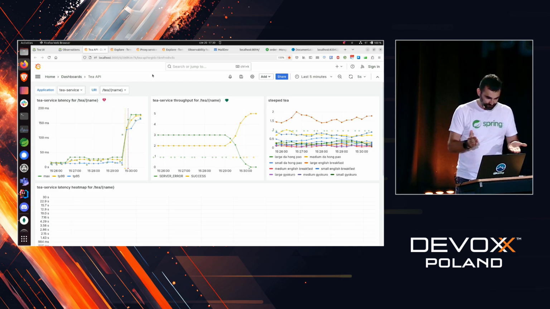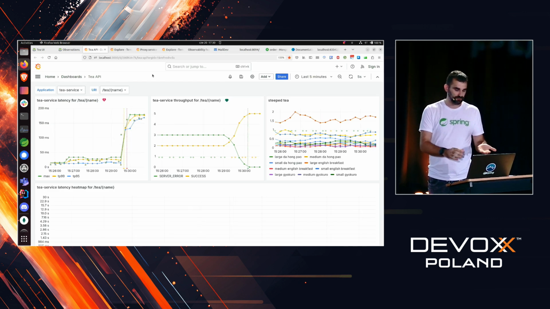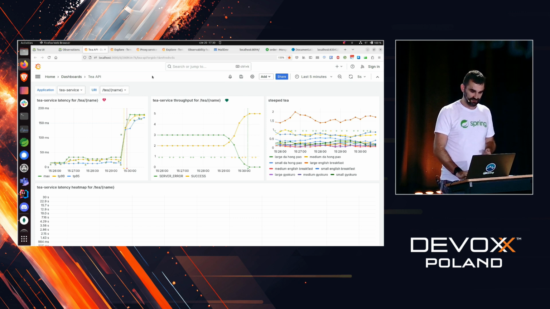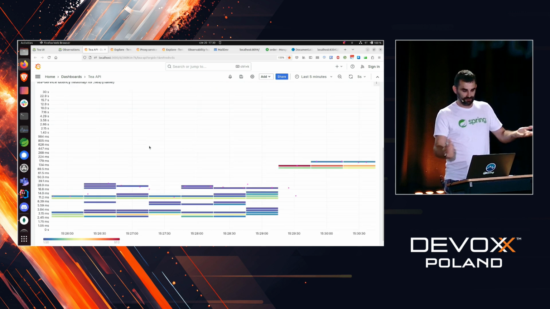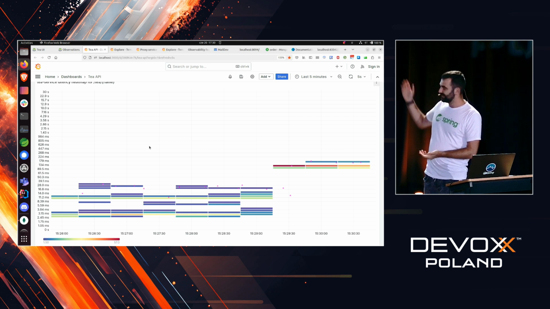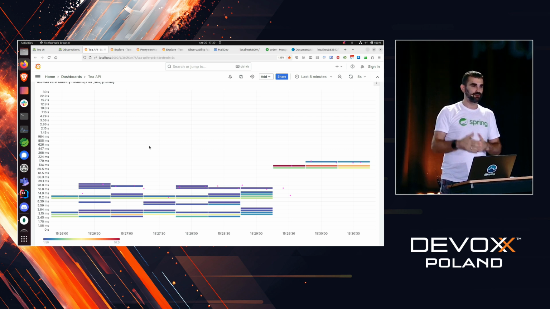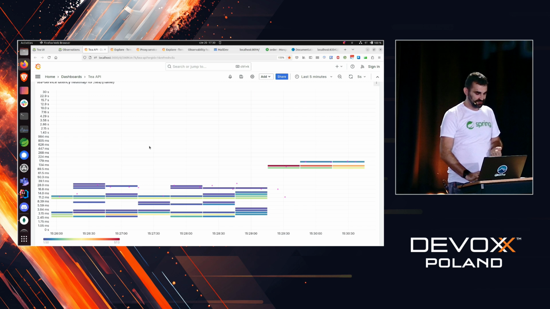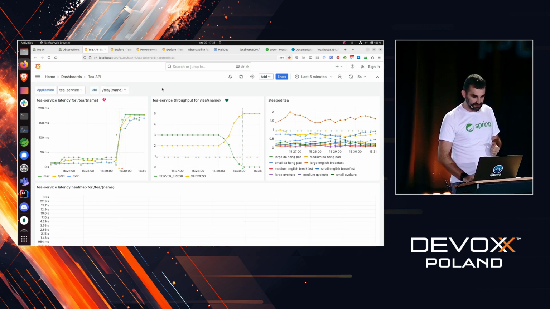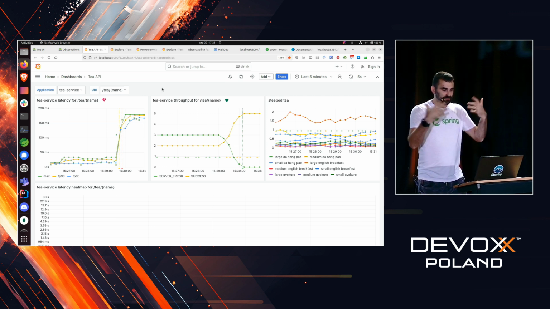So if you look over here, we can clearly see that something is wrong. Maybe Grafana is going nuts. Let's scroll down. No, it's not, because we can see in the histograms that the buckets moved up. So we have requests in a different latency range. So indeed, something is wrong. So let's try to do it again.